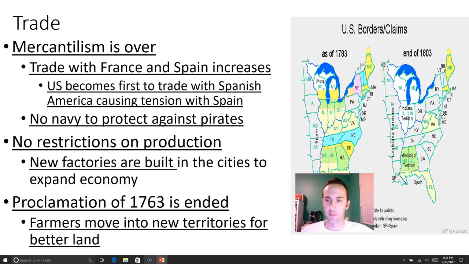Proclamation of 1763 is over. So it used to be we would be stuck in these 13 colonies. That's done. And so now we can move into all this territory. And so farmers start to move into this new territory to get that good land, because most of the good land of the 13 colonies at this point was already taken. So now all these settlers can cross over the mountains to settle into Ohio, Kentucky, Tennessee, Mississippi, Alabama, and moving into the Indiana Territory, into Illinois, Michigan, Wisconsin. And so they're quickly moving in, grabbing up this good land.